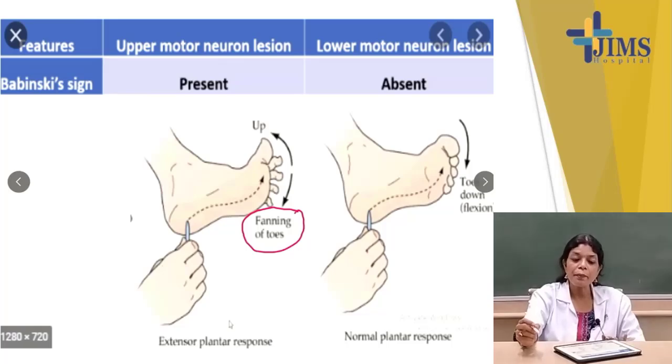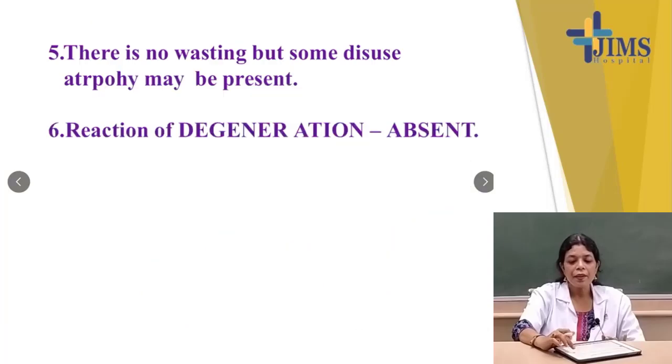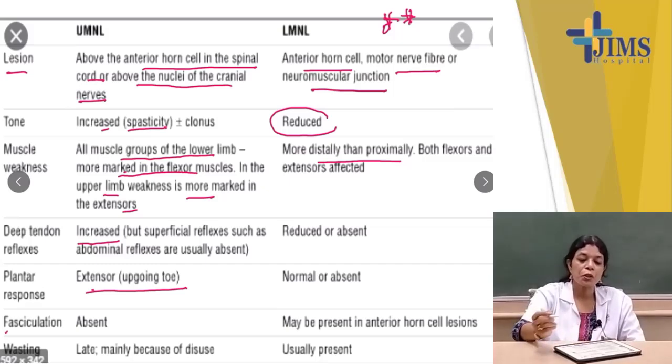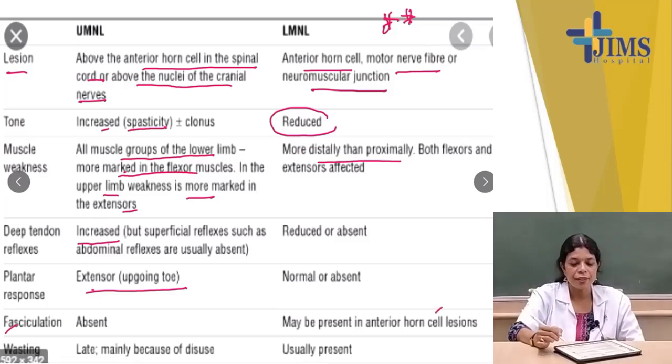This is also called Babinski's sign, and it is present in upper motor neuron lesions. In lower motor neuron lesions, the plantar response will be normal or absent. In this way we can distinguish upper and lower motor neuron lesions. Next, fasciculations: in upper motor neuron lesions there is no fasciculation, but in lower motor neuron lesions it may be present, in anterior horn cell lesions.